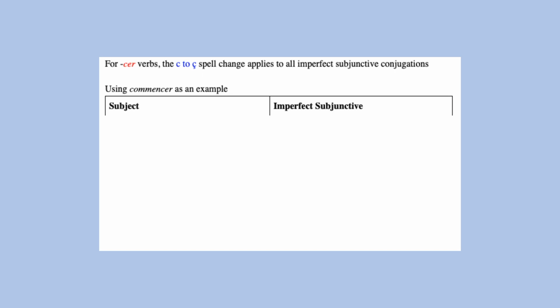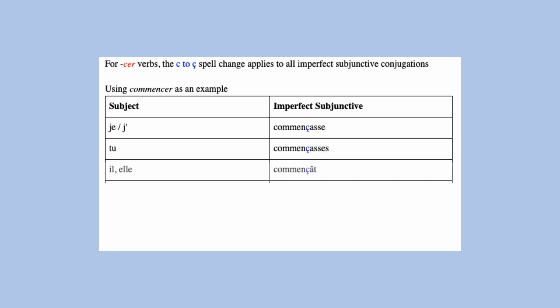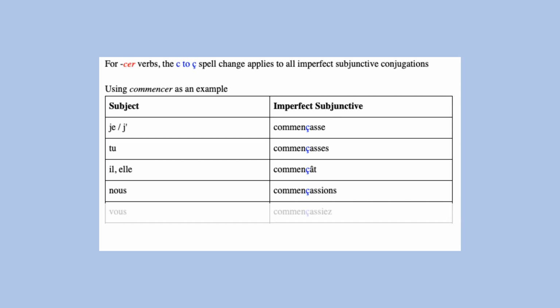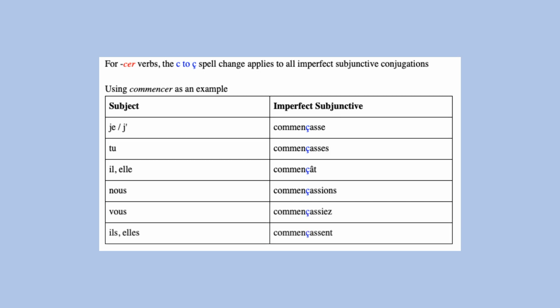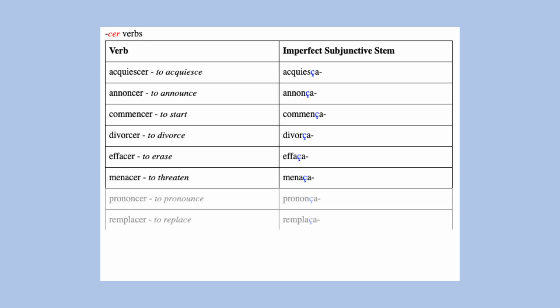-cer verbs will have a cedilla in all imperfect subjunctive conjugations, so for commencer we have commençasse, commençasses, commençât, commençassions, commençassiez, commençassent. These are imperfect subjunctive stems for -cer verbs.